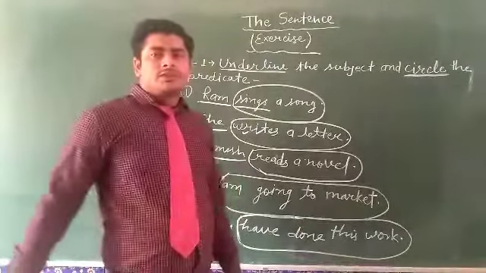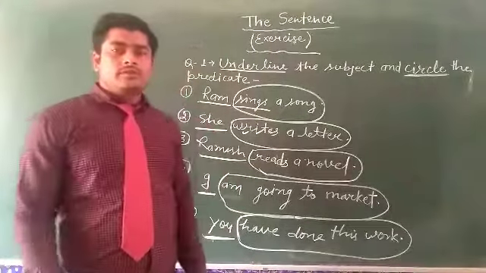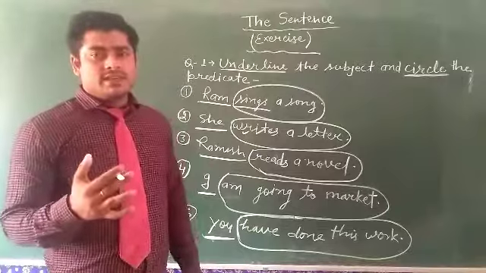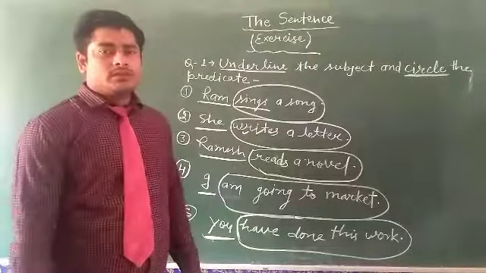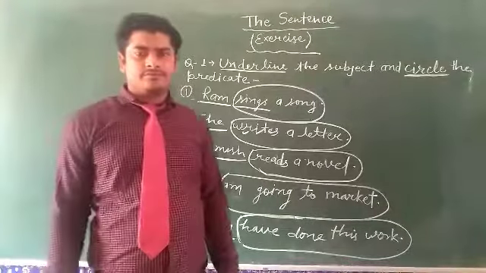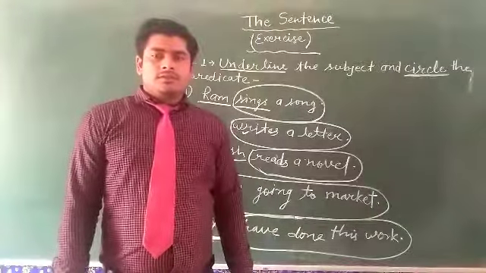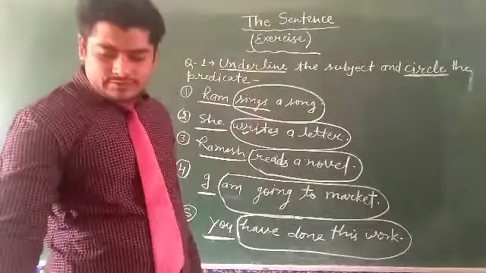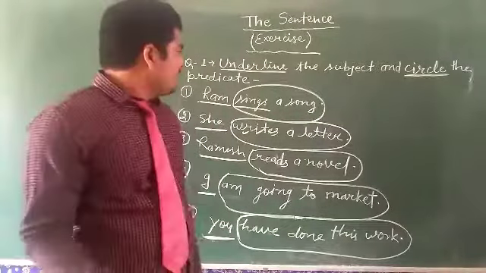And after this we have to do some exercises based on the interchange of sentences. So let's start the next.